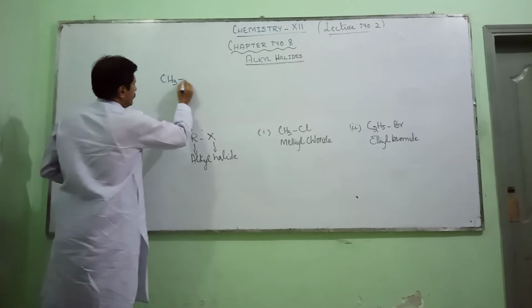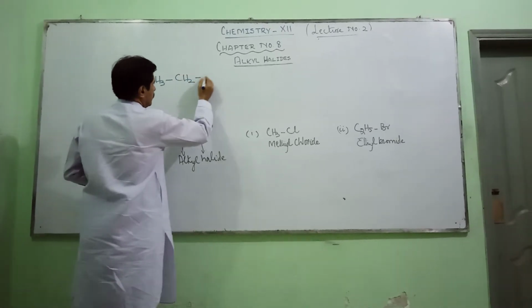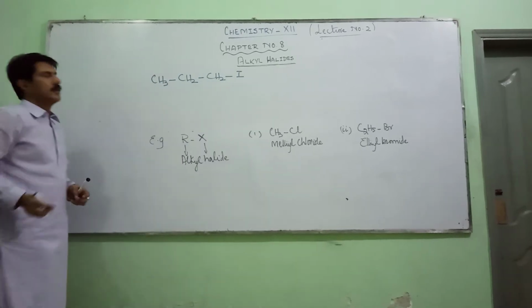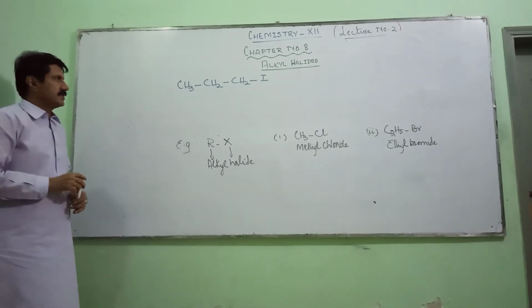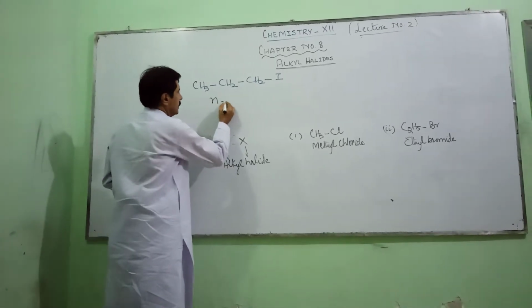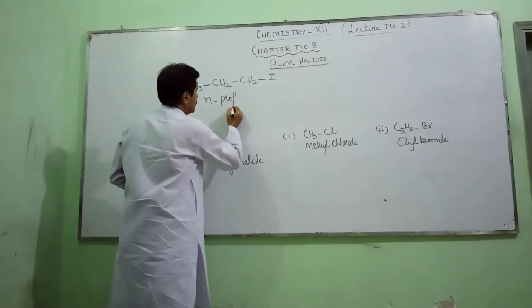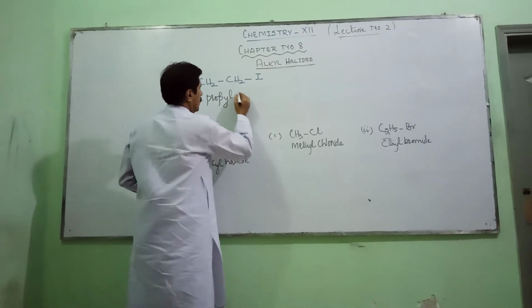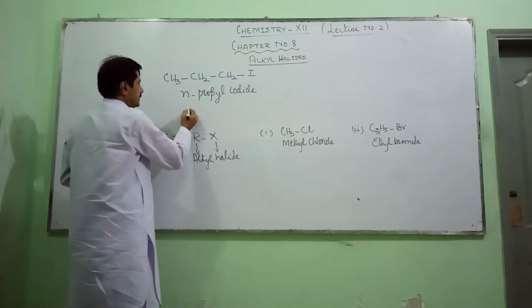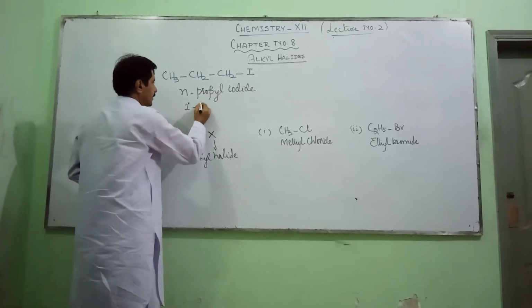If I write a carbon chain comprising 3 carbons and iodine is attached to the end carbon, this is simply normal propyl iodide, or it can be called primary propyl iodide.